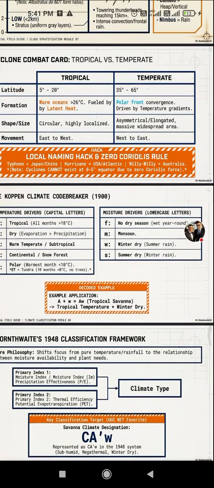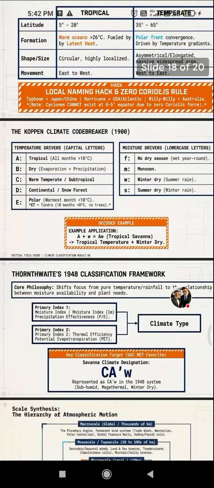Moisture driver, lowercase letter. So f, no dry season, wet year round. And m means monsoon, w means winter dry, summer rain, and s means summer dry, winter rain. Aw, tropical savanna, and Cw, temperate winter dry.